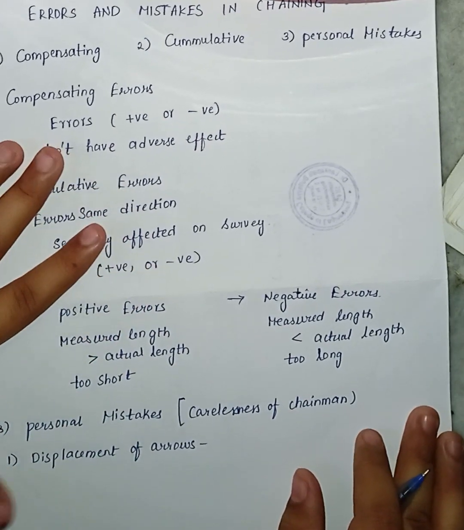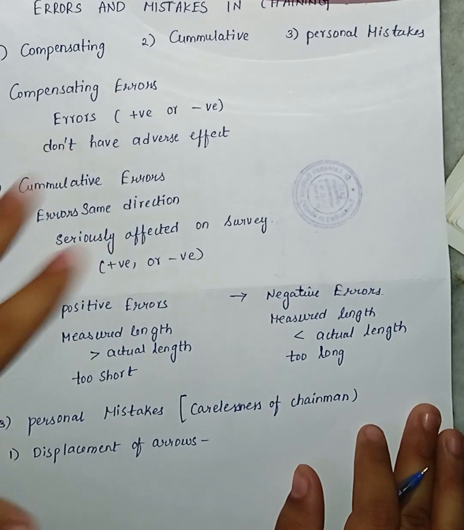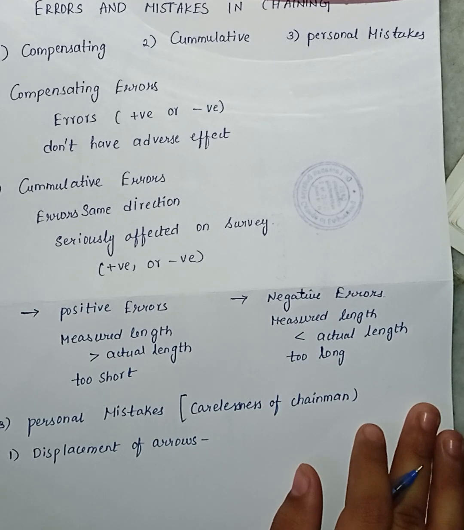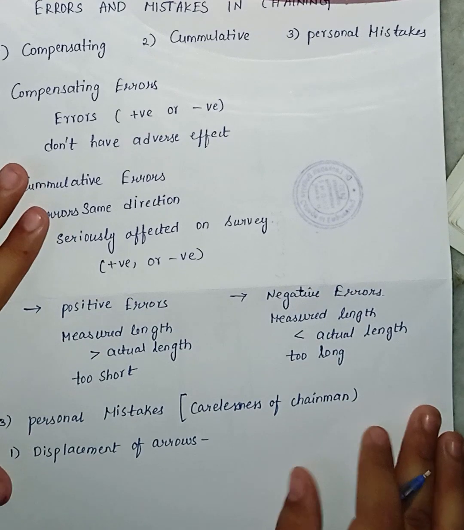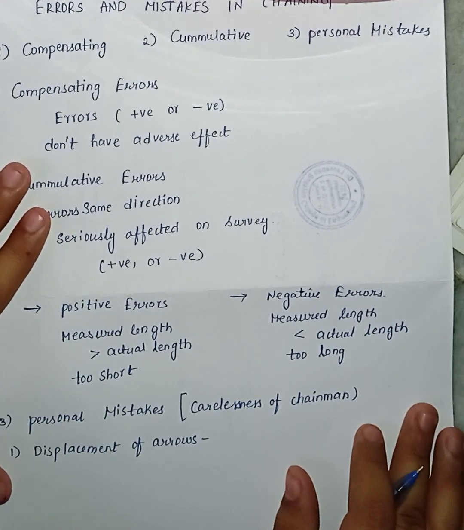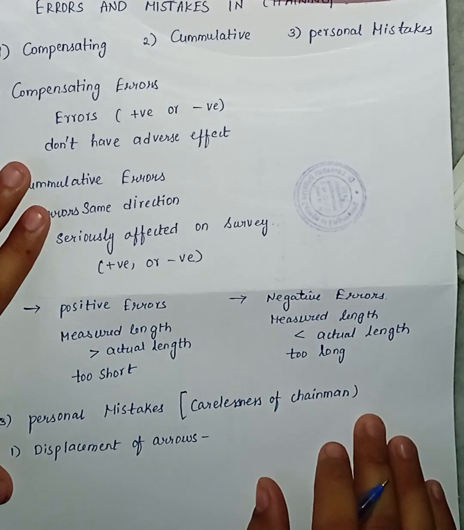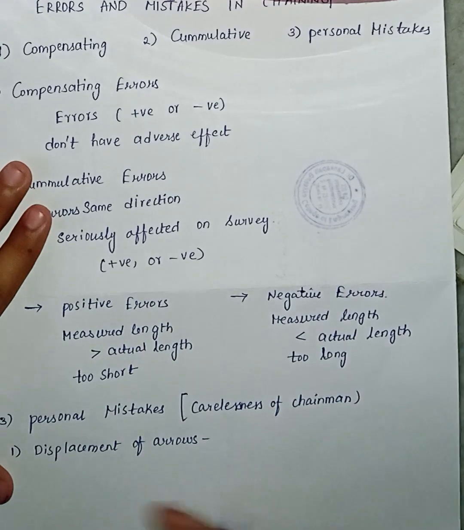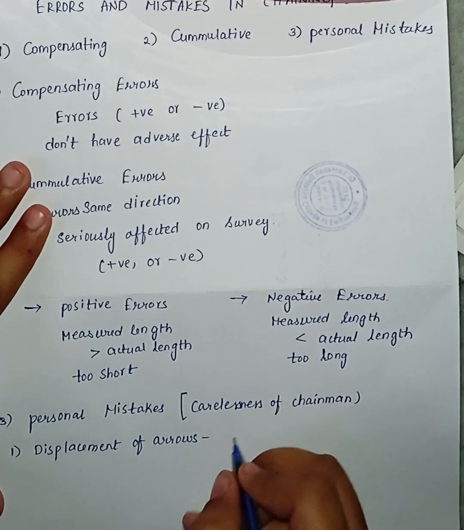While doing the chaining on the ground, whenever the arrow is fixed in some position and that position gets disturbed, the arrow may be replaced wrongly. That is known as displacement of arrows.